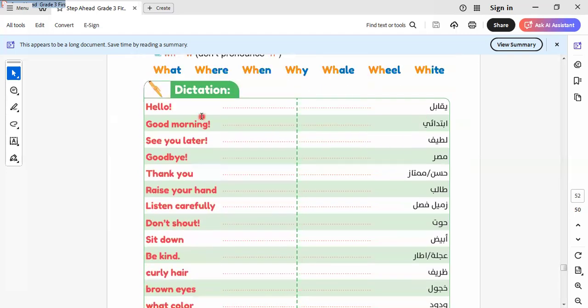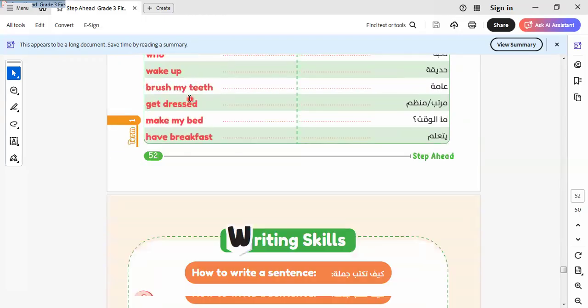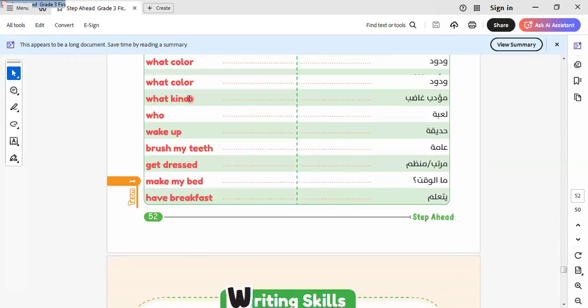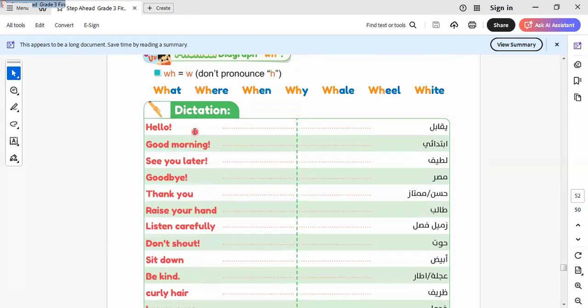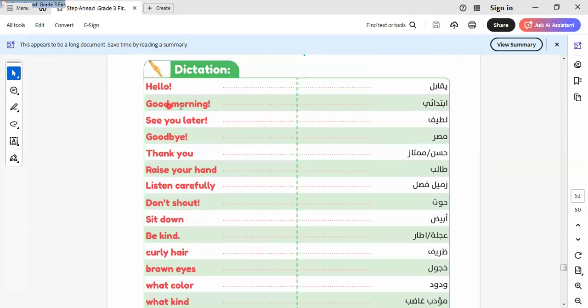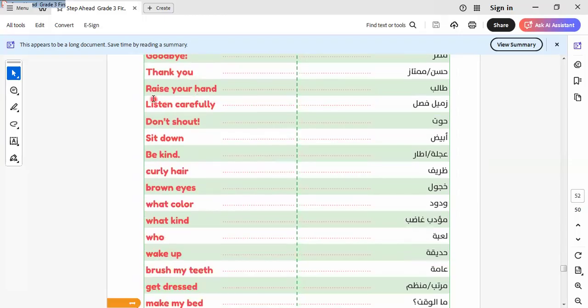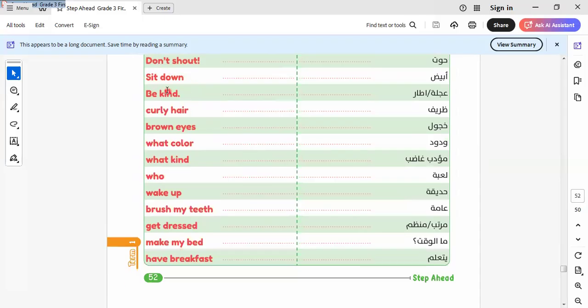Here we know some vocab. Here is dictation, so we must keep it to write it without seeing it, like hello, good morning. You must keep it to write it by yourself. Okay, hello, good morning. See you later. Goodbye. Thank you. Raise your hand. Listen carefully. Don't shout. Sit down. Be kind. Curly hair. Brown eyes.